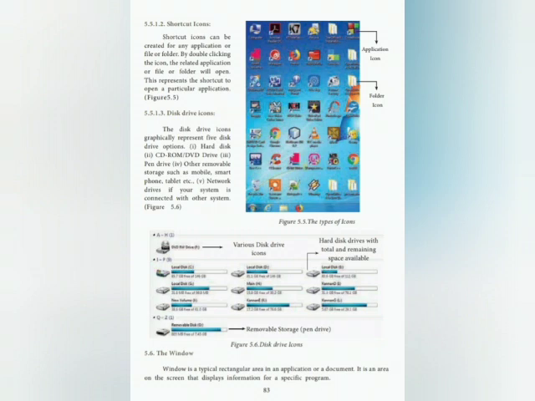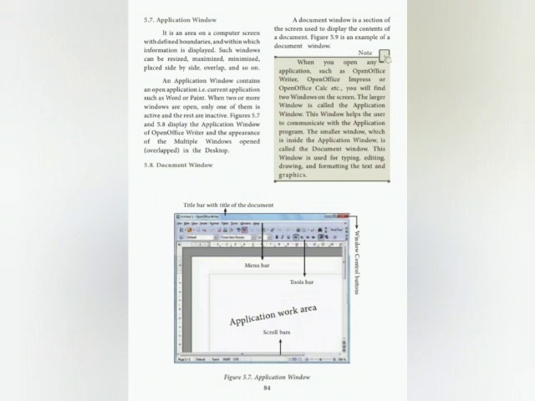The window is a typical rectangular area in an application or a document. It is an area on the screen that displays information for a specific program. Application windows. It is an area on a computer screen with defined boundaries within which information is displayed. Such windows can be resized, maximized, minimized, placed side by side, overlapped, and so on.